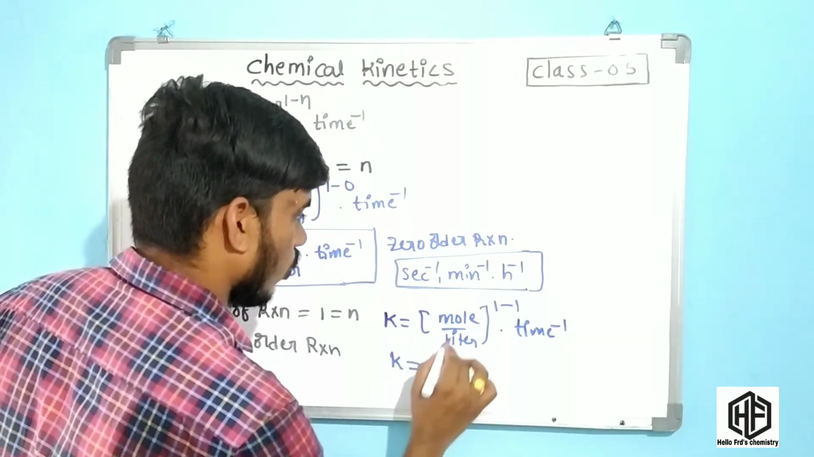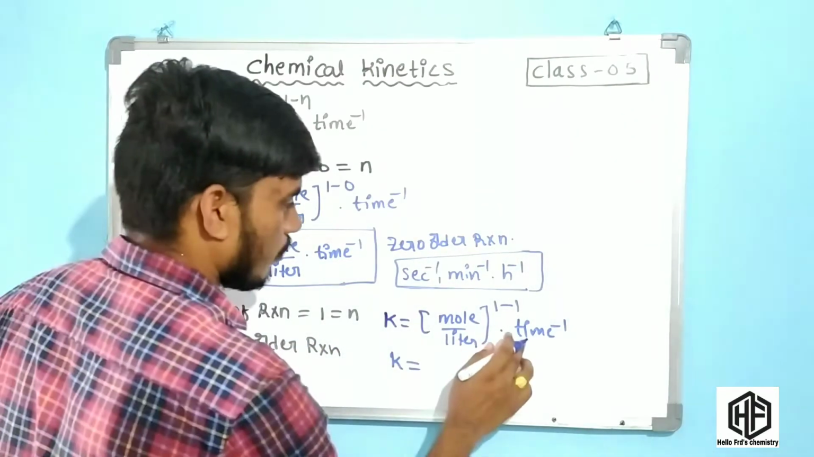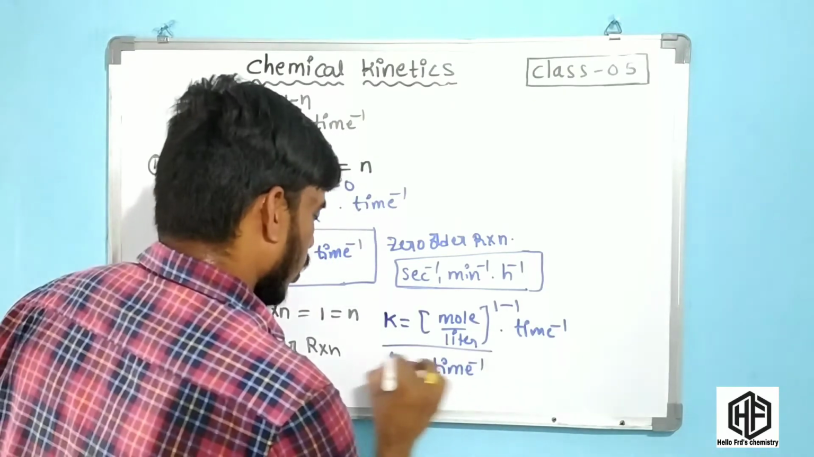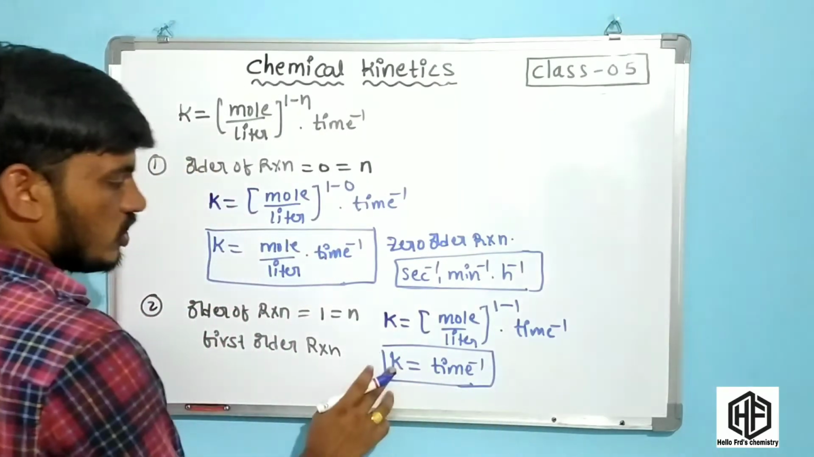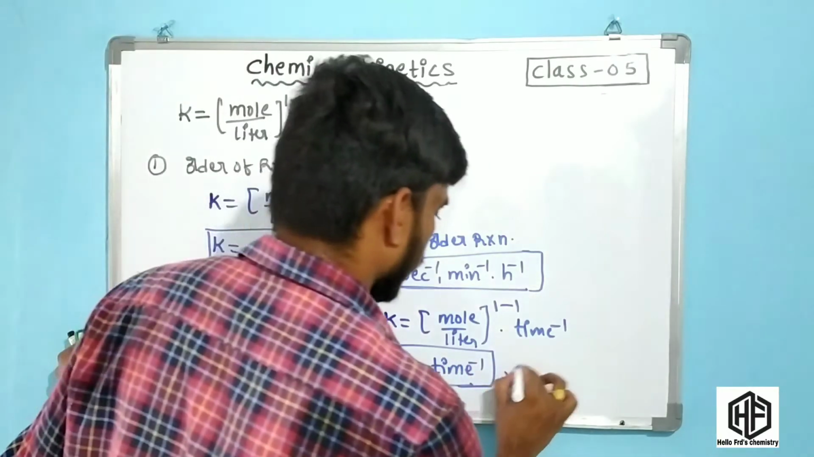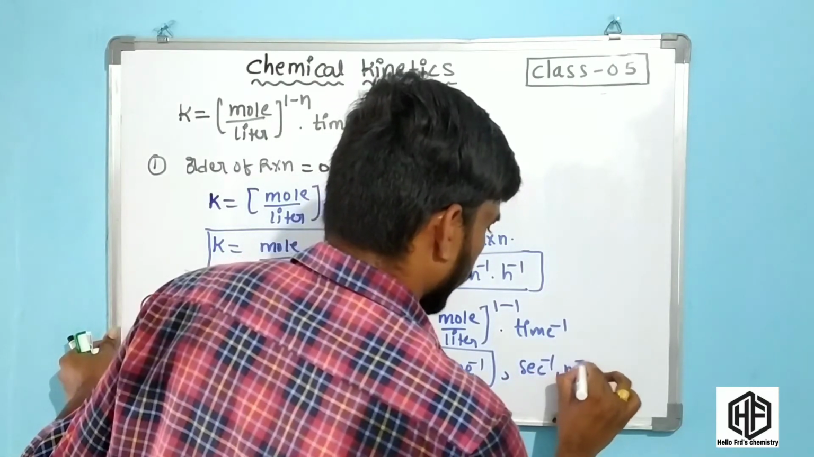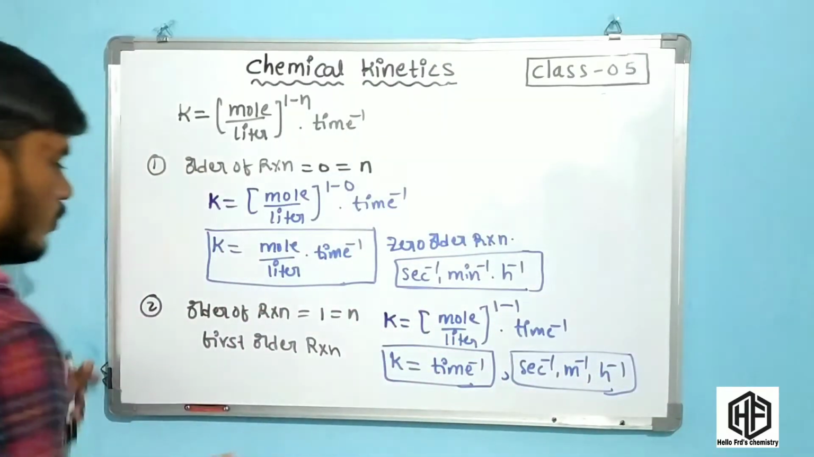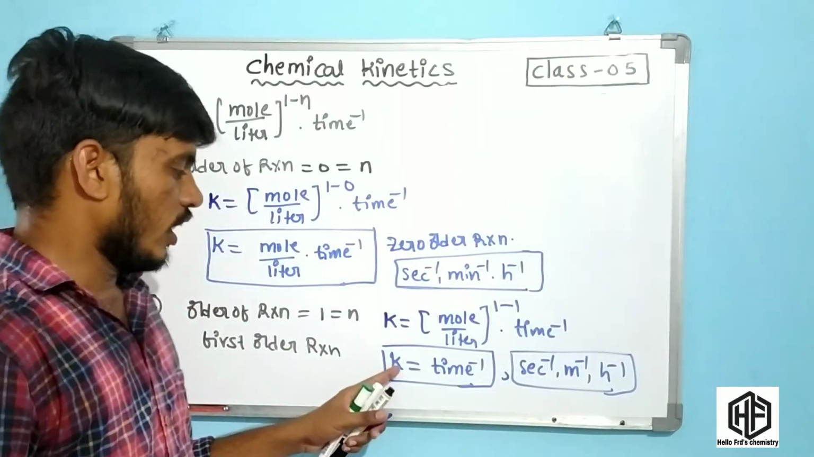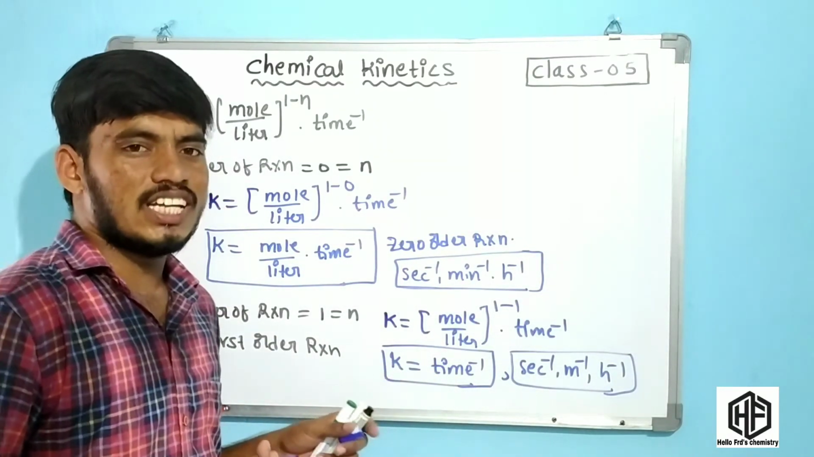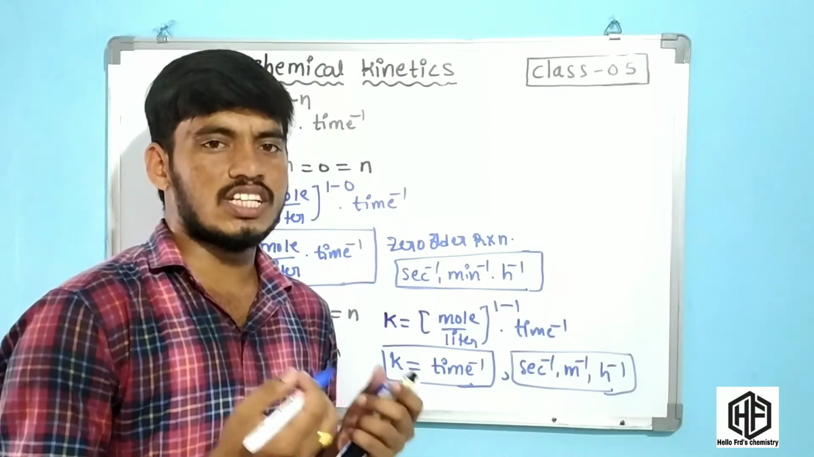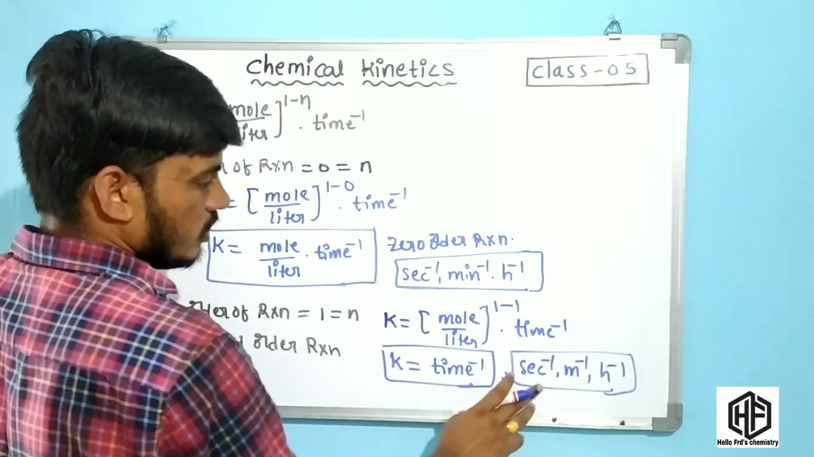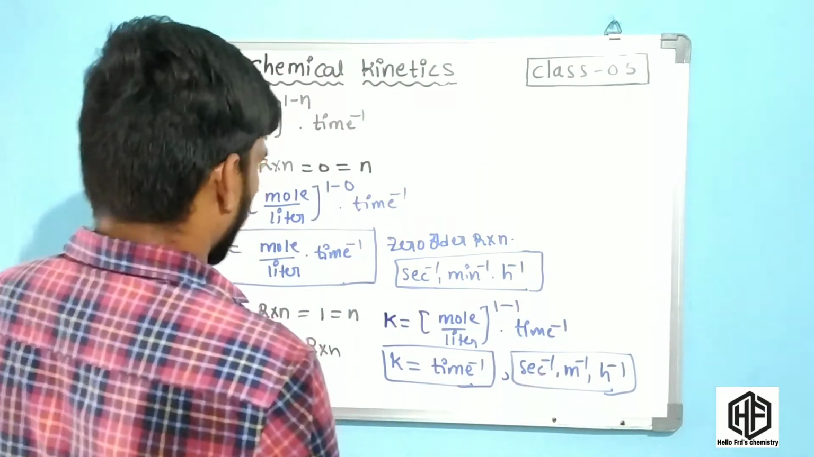Now 1 minus 1 is 0, so k is equal to time inverse. The first order reaction unit is time inverse. It means second inverse, minute inverse, or hour inverse. Okay friends, what is the unit of the first order reaction? Friends, this is very important. k is equal to time inverse, which means the rate constant has the unit time inverse. This is called first order reaction. The first order reaction unit is time inverse: second inverse, minute inverse, and hour inverse. And